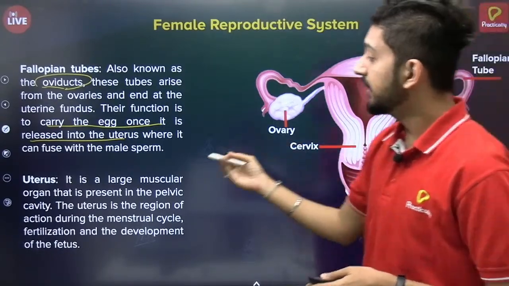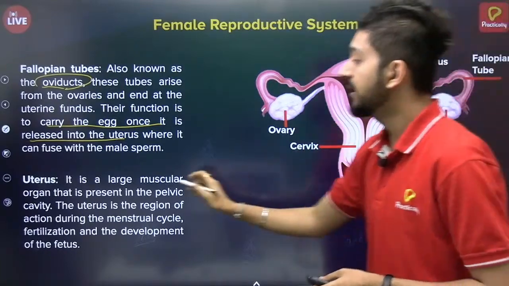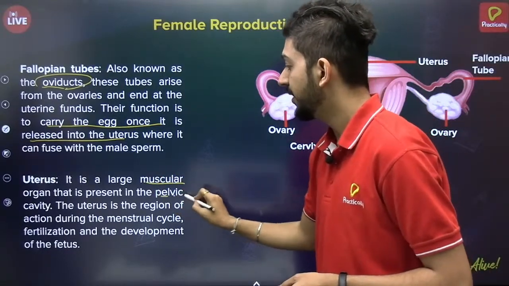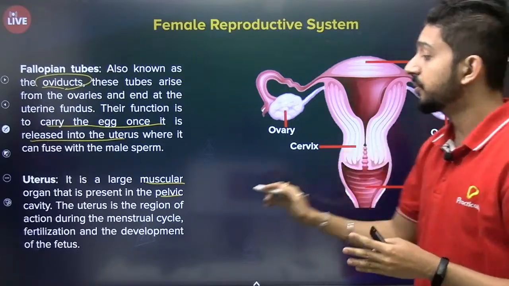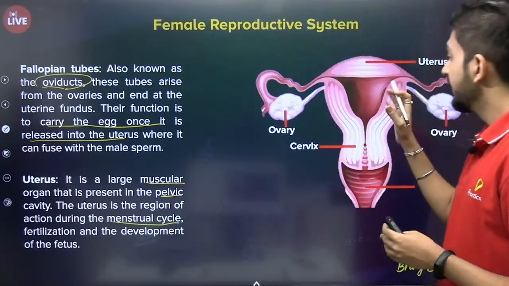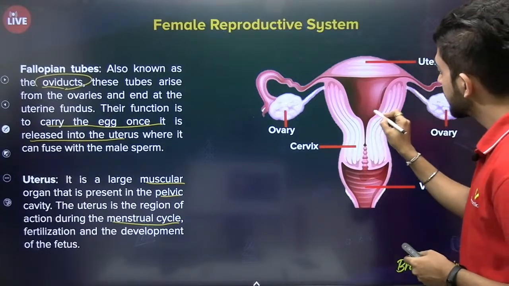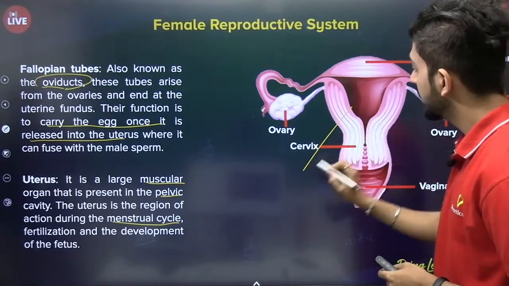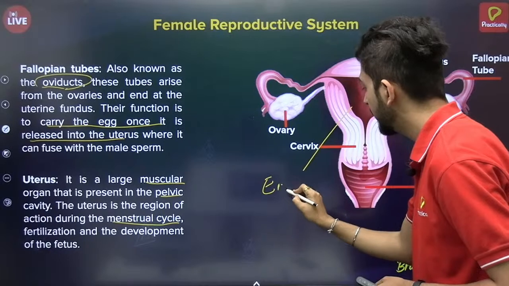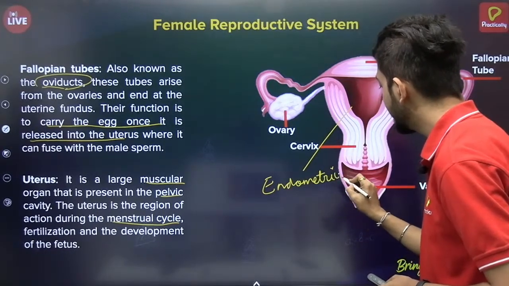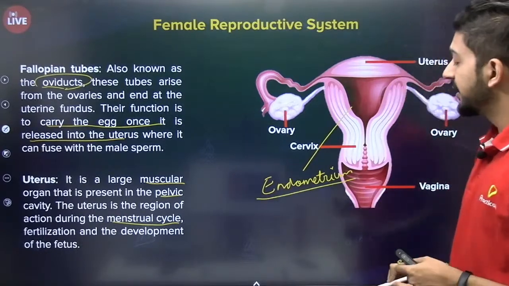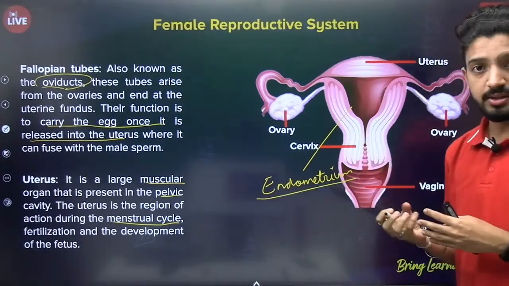And then the uterus is a large muscular organ present in the pelvic cavity, and it plays a very important role in the menstrual cycle. It has various layers in it. The innermost layer of the uterus is called the endometrium layer, and the thickness of this layer varies during the menstrual cycle.